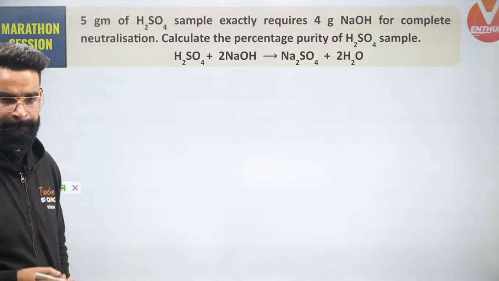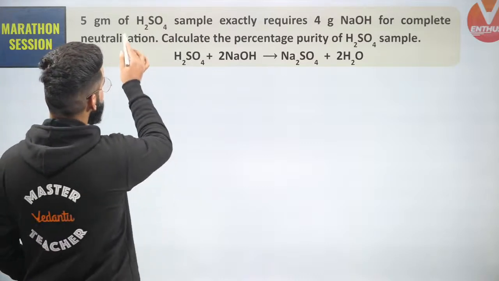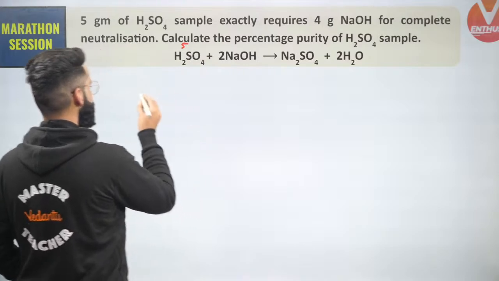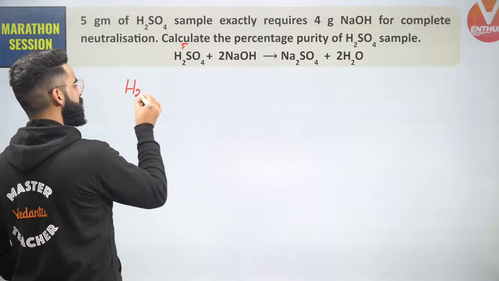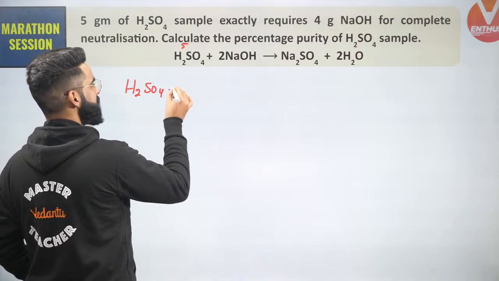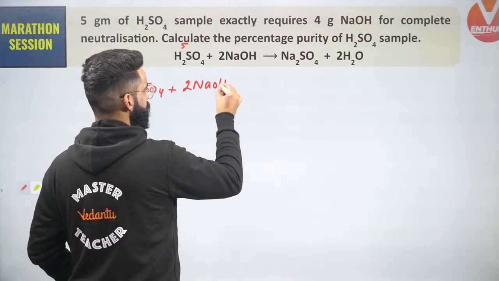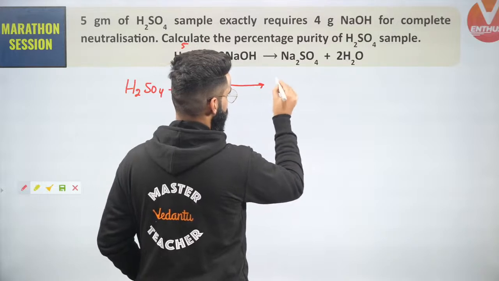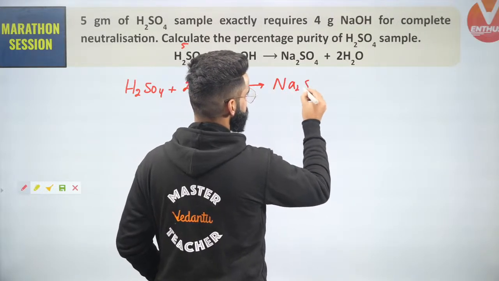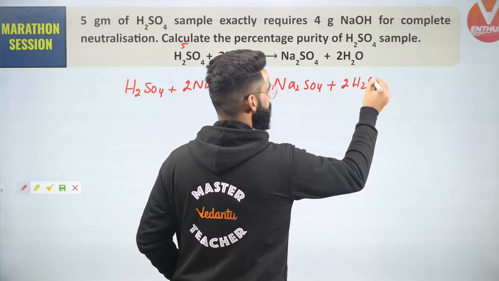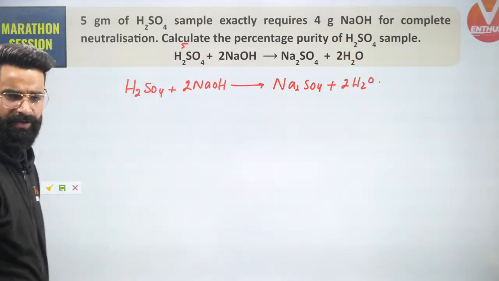We know that. See, I'm given 5 grams of H2SO4. Let me write the reaction over here again. It's going to be H2SO4 reacting with 2 NaOH, and it leads to the formation of Na2SO4, and with this Na2SO4 you get water at the same time.